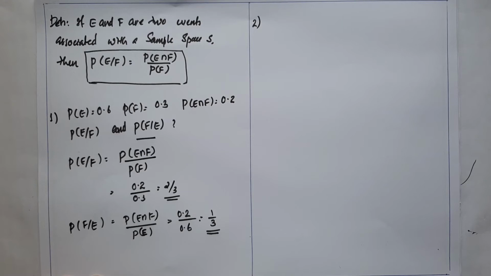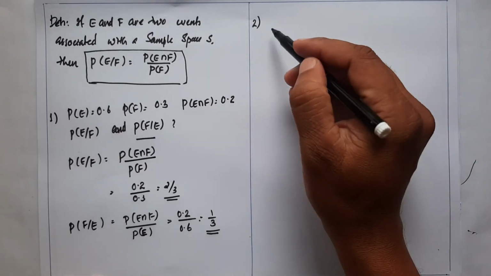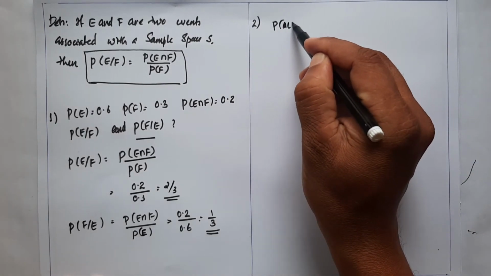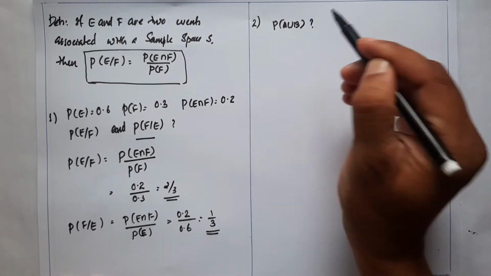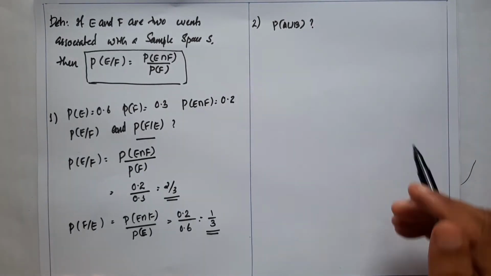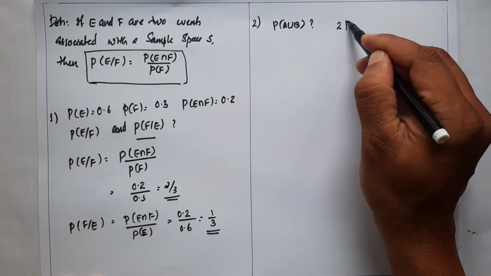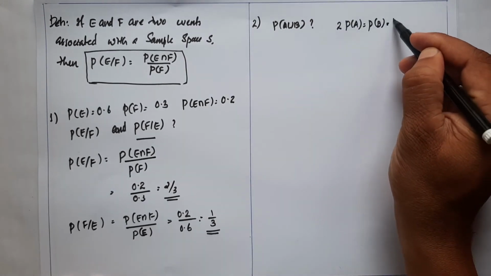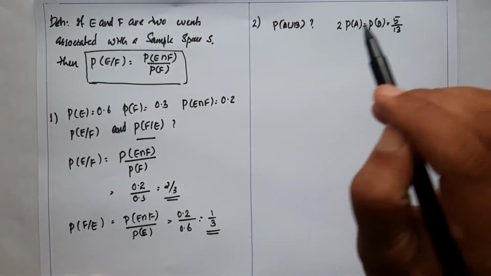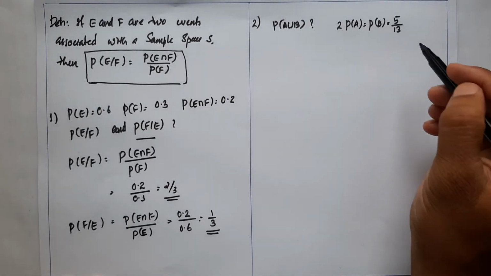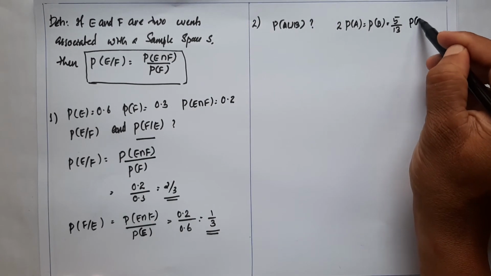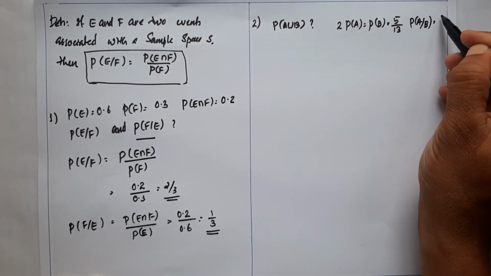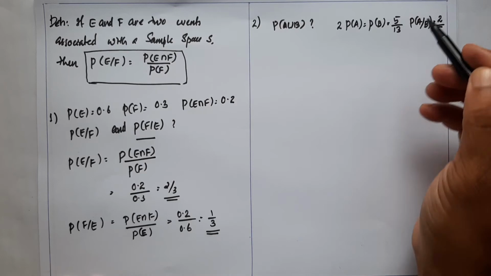Now, let's discuss one more question. Evaluate P of A union B, given 2 into P of A is equal to P of B is equal to 5 divided by 13. Also given P of A given B is equal to 2 divided by 5.